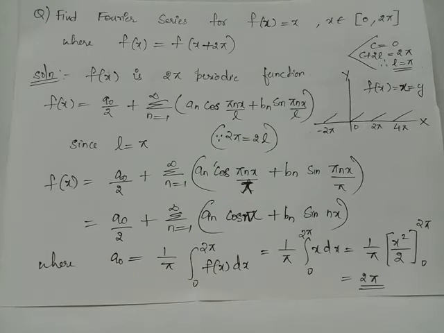Let us solve a problem on Fourier series. Find Fourier series for f of x equals x, where x belongs to interval 0 to 2 pi, where f of x equals f of x plus 2 pi, which means that f of x is a 2 pi periodic function.